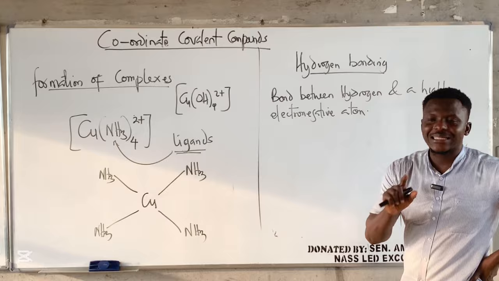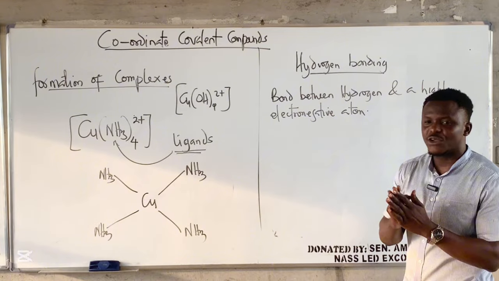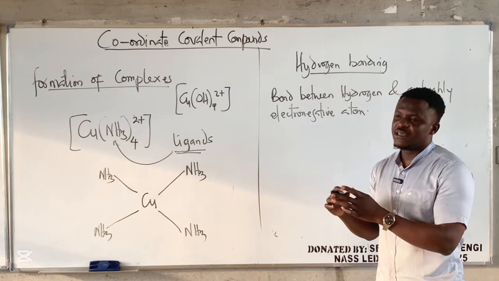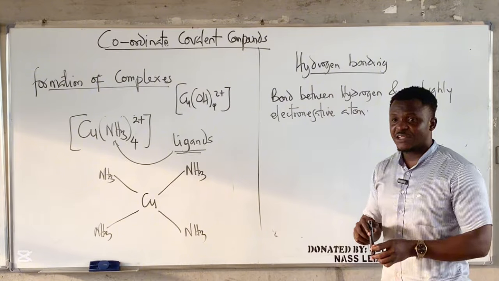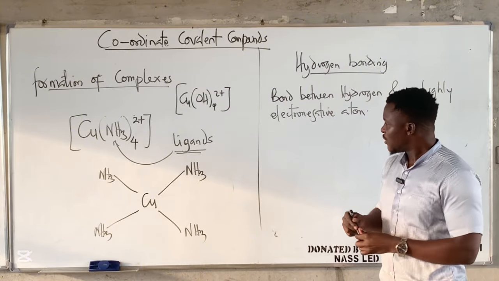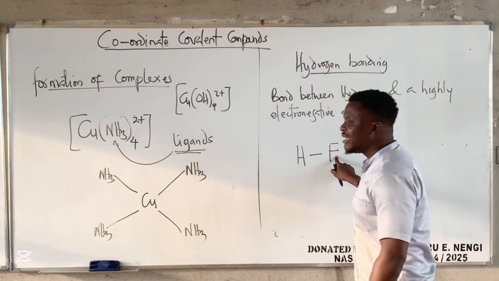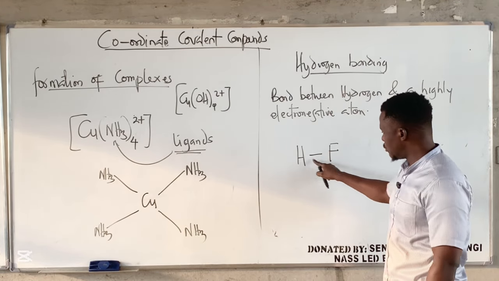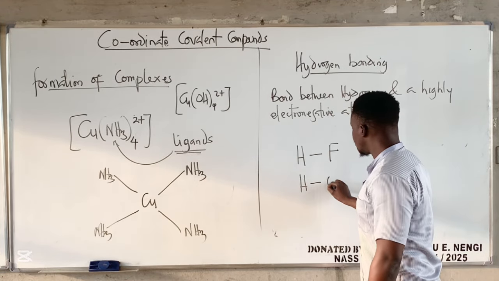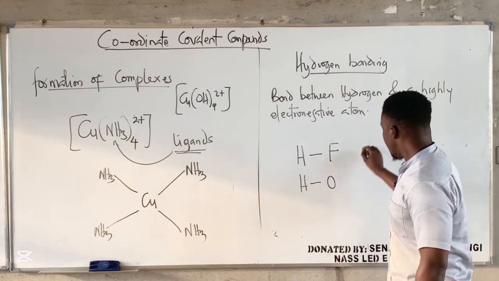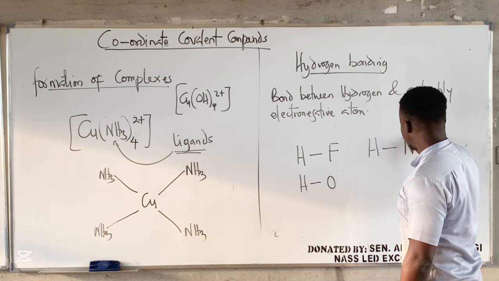Now, it's not all the times that hydrogen bonds to any atom that is hydrogen bonding. No. Electronegativity is basically the ability of an atom to attract electrons to itself. So, for example, if hydrogen bonds to fluorine, fluorine is a highly electronegative atom. This is hydrogen bonding. Hydrogen bonds to oxygen. This is hydrogen bonding. Hydrogen bonds to nitrogen. This is hydrogen bonding.